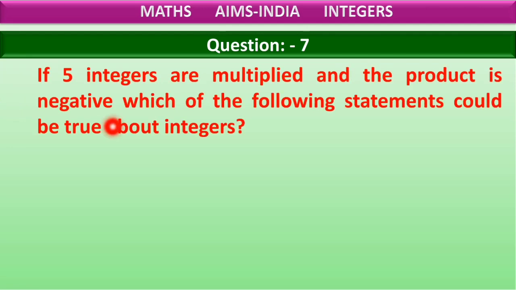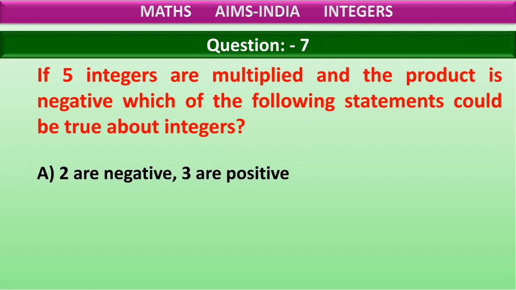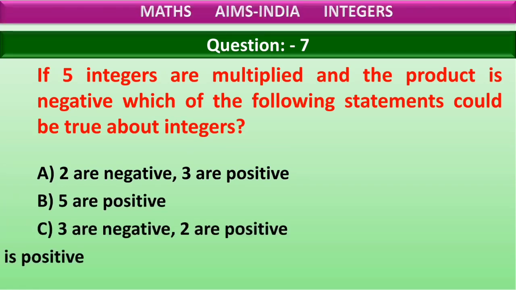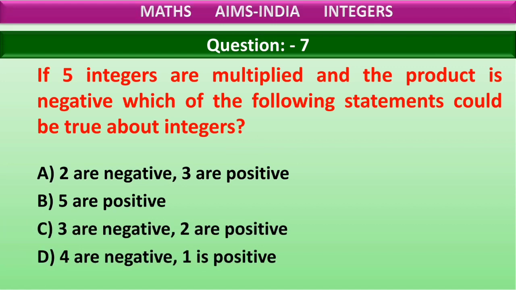If 5 integers are multiplied, listen to this carefully. If 5 integers are multiplied and the product is negative, which of the following statements could be true about those integers? What is he saying here? There are 5 integers which are multiplied and the product is negative. Which of the following statements could be true about the integers? Option A, 2 integers are negative and 3 are positive. Option B, all 5 are positive. Option C, 3 are negative, 2 are positive. Option D, 4 are negative, 1 is positive.